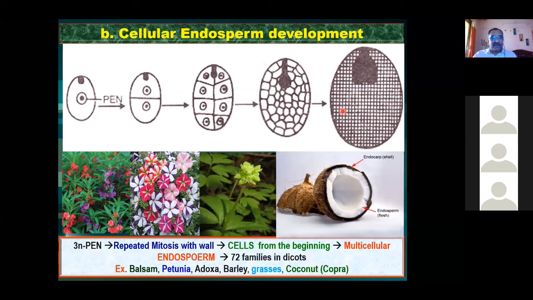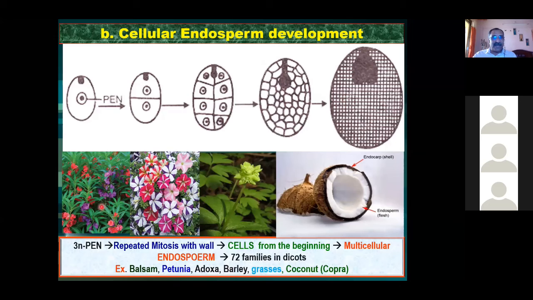Nuclear endosperm development, ये nuclear endosperm development कुछ 161 families में होता है. How many families मैंने बोला? 161 families में होता है nuclear endosperm development. लेकिन cellular endosperm development बात करेगा तो that is around 72 families. In around 72 families, you can see this cellular development is there. Okay. Now examples, look at them.